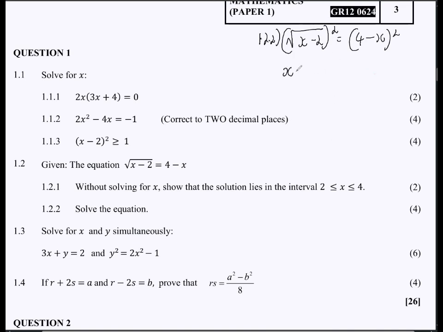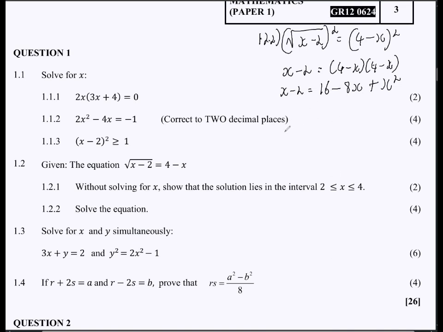So this is going to be x minus 2, right? And then the effect of the square in this expression here is that the expression will expand. So 4 minus x all squared: 4 multiplied by 4, that's 16. 4 multiplied by negative x, that's negative 4x. And then also this is negative 4x. When you add them together, that's negative 8x. And then we have positive x squared, right?